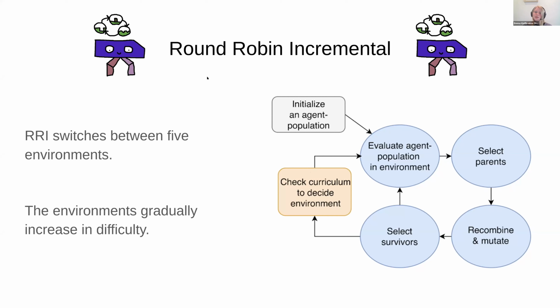Next is round-robin incremental, RRI. RRI switches between 5 different environments. The environments are a flat environment and 4 environments containing the features pits, rough terrain, stumps, and stairs. The environments gradually increase in difficulty as the individuals get better at solving them.